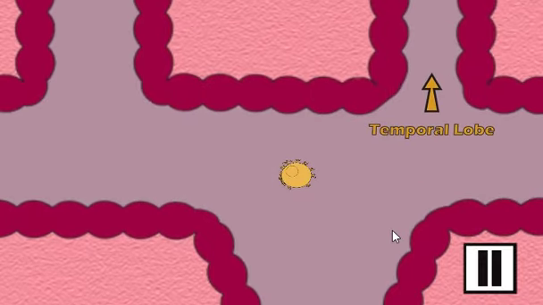Once players select the correct region of the brain, they're going to move on to a maze type level where, as a neuron, they have to travel to the correct region of the brain.